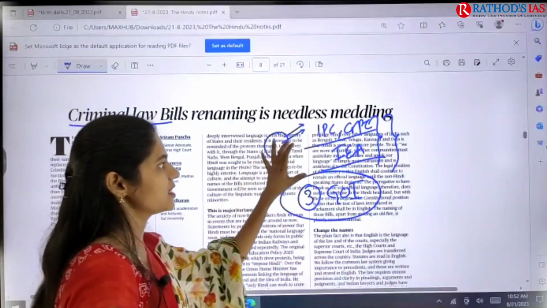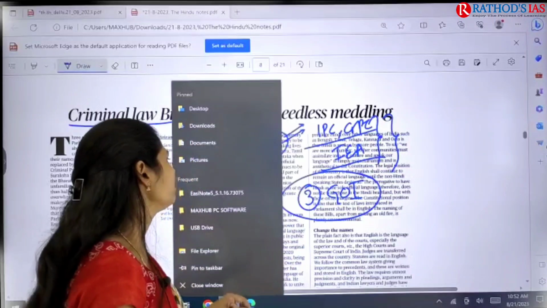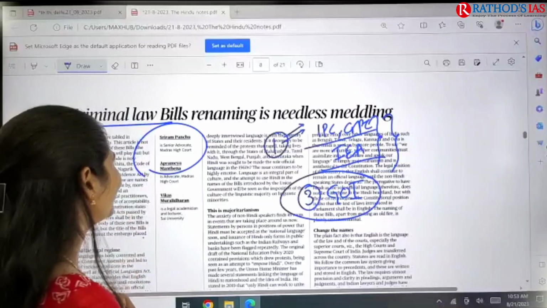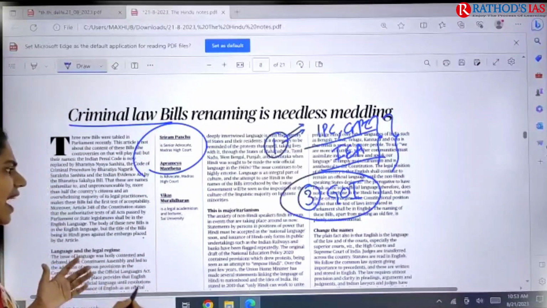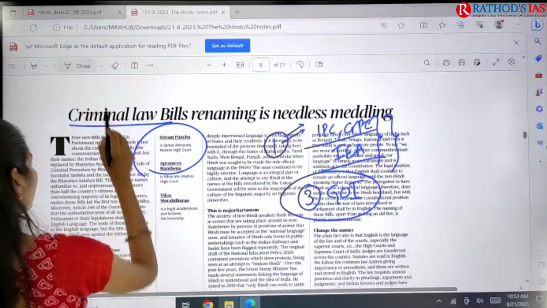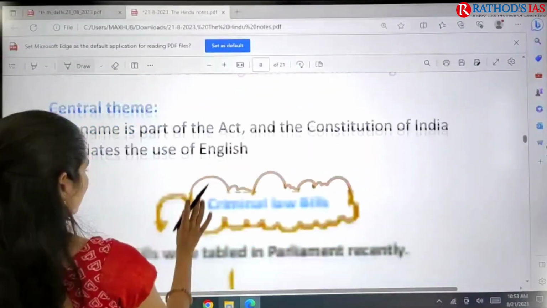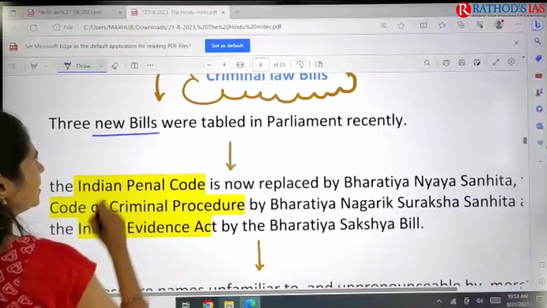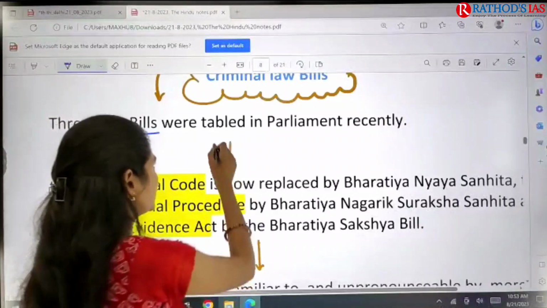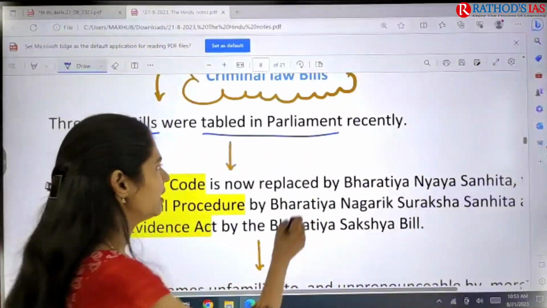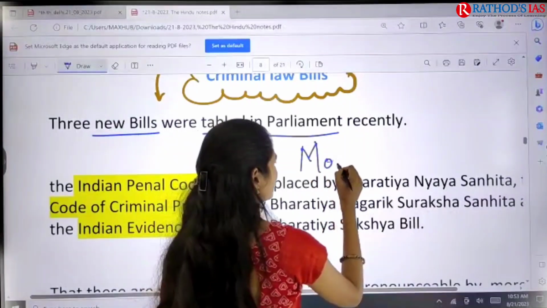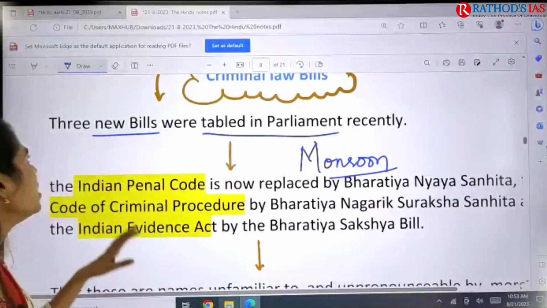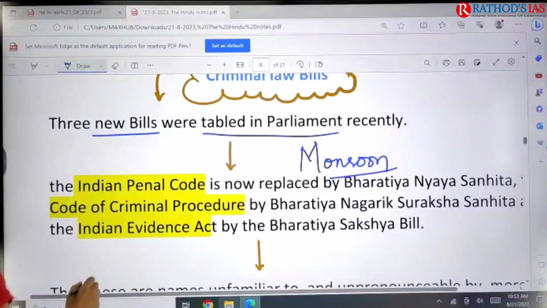So we are not going to discuss what these laws are, but here we are going to see the idea of the author. The author is a senior advocate of the Madras High Court, so we have to see what ideas this advocate has. As I said, the government came up with 3 new bills. These 3 new bills were tabled in Parliament in the recent monsoon session.